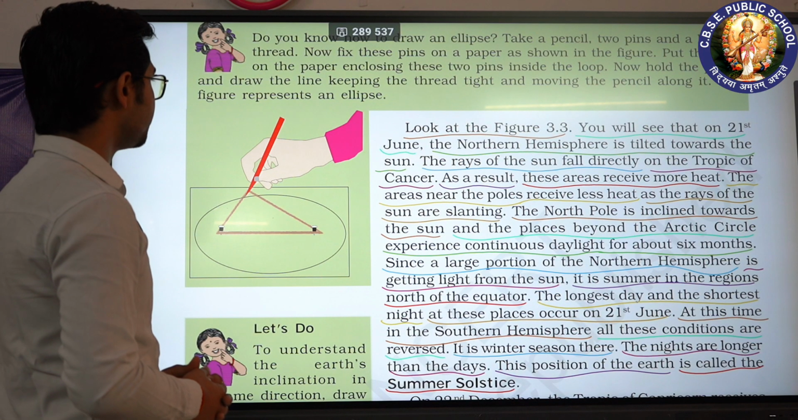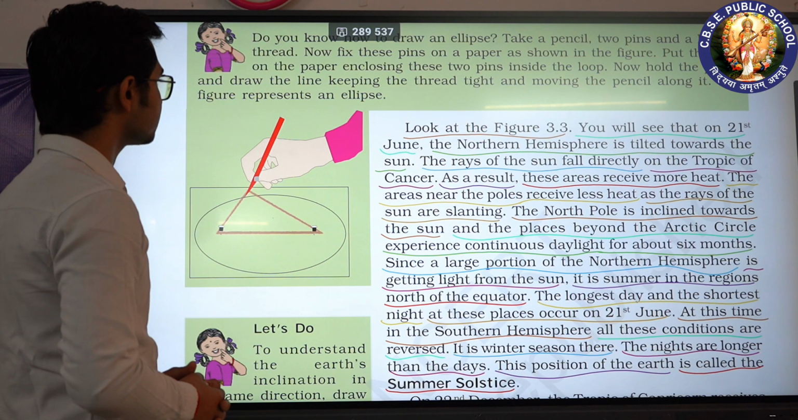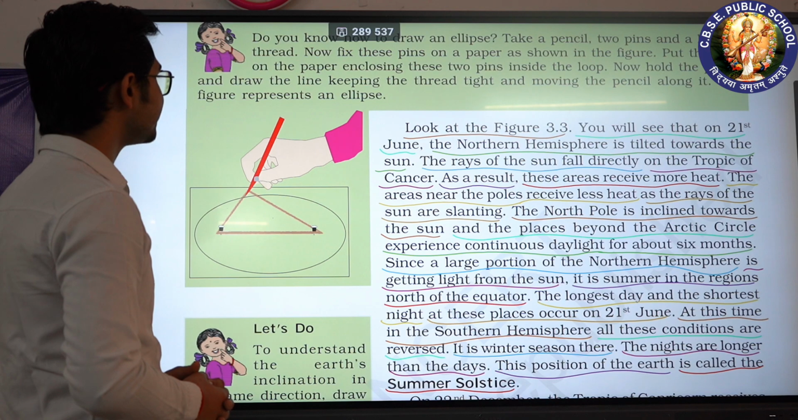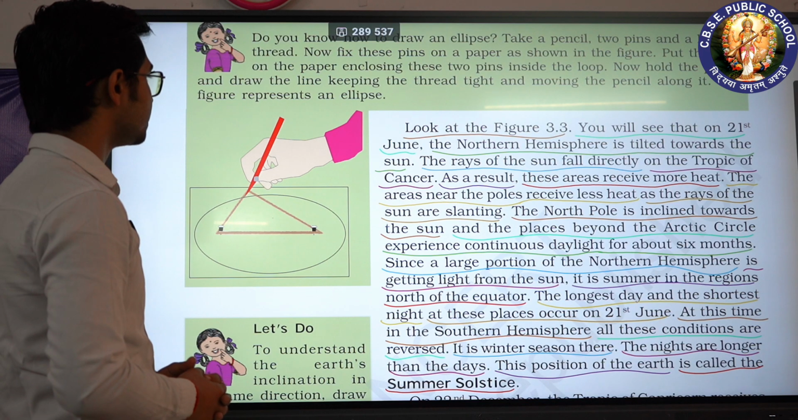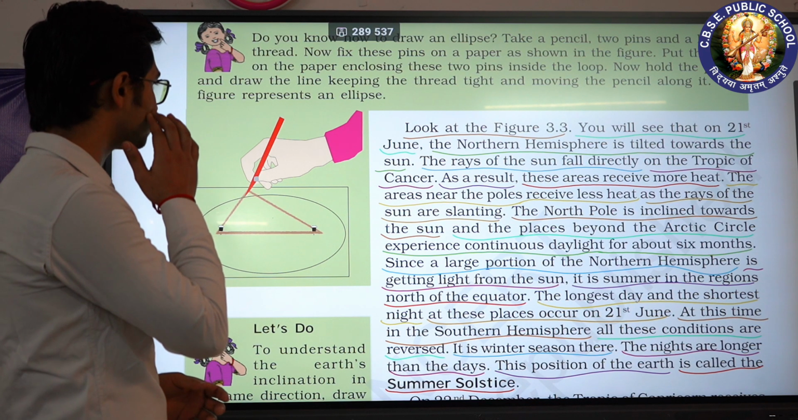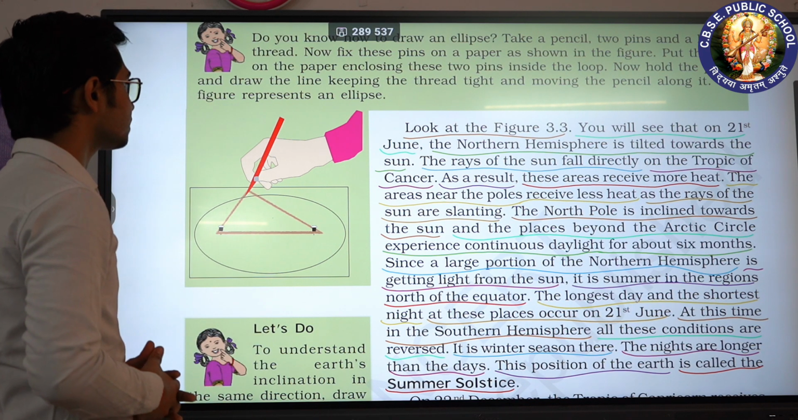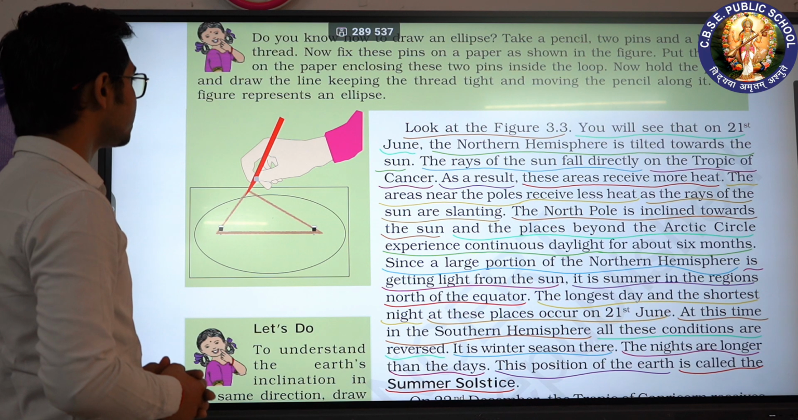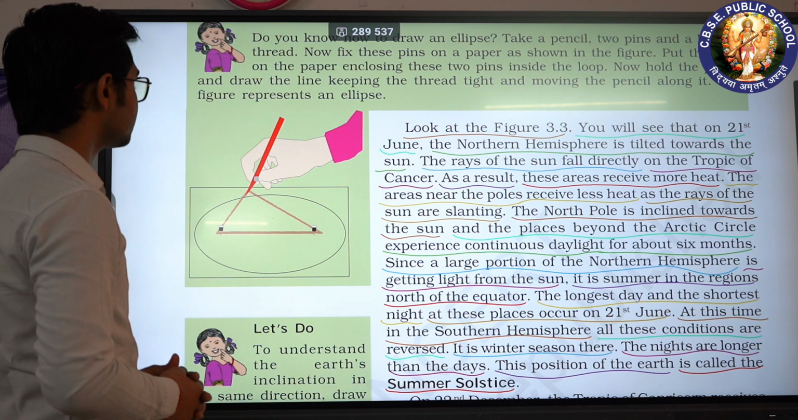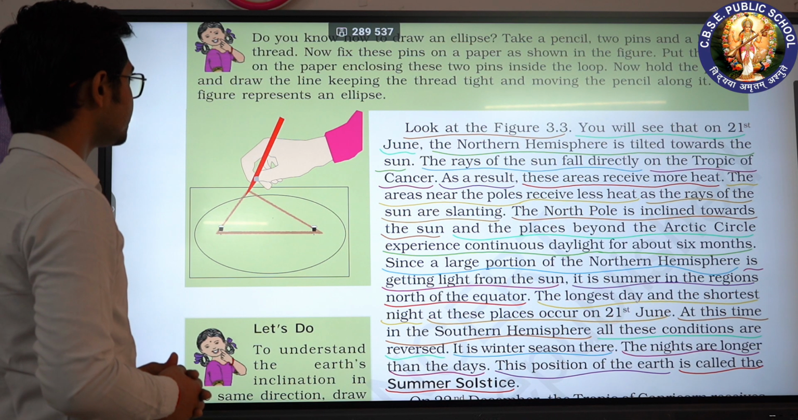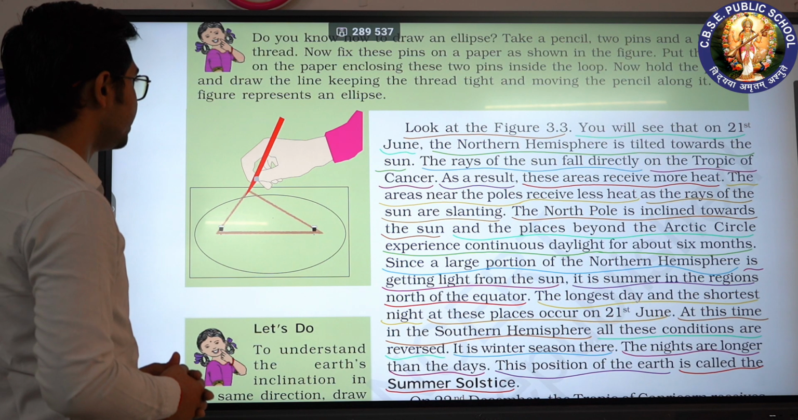Look at figure 3.3. You will see that on 21st June, the northern hemisphere is tilted towards the sun. The rays of the sun fall directly on the Tropic of Cancer. As a result, these areas receive more heat.